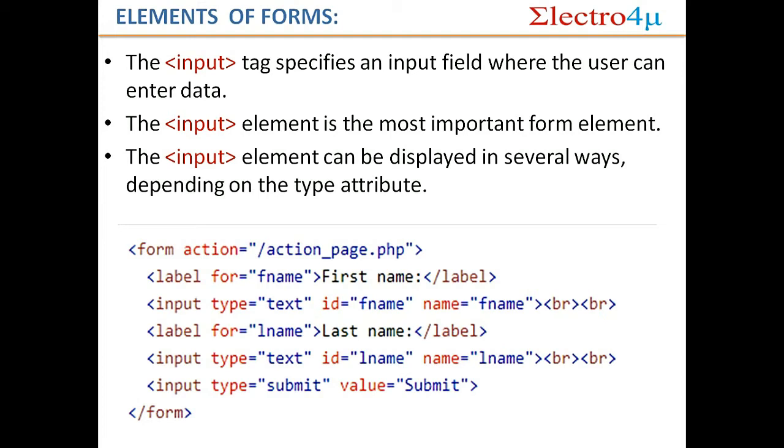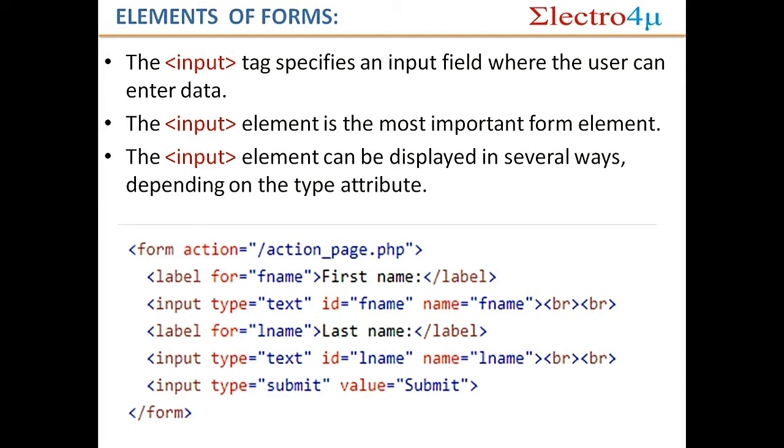Then after that, label is the same as input, but it is not regularly used. Maximum users do not use label, they use input. So in the last lecture I did not tell you what is label. So label is a normal form based tag in HTML that is used to make a form, and this label is also used to make a registration page, login page.